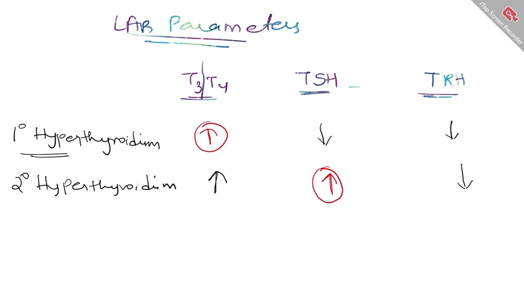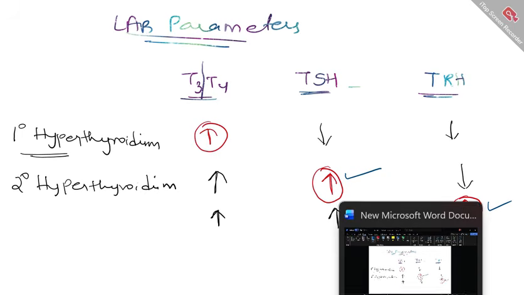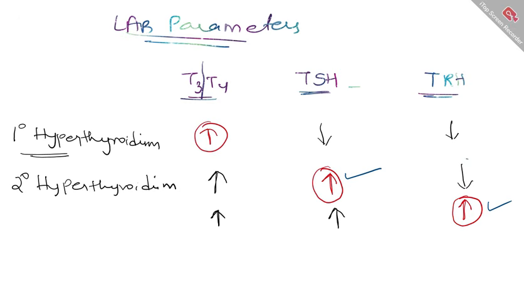Now, if it is a TRH producing adenoma, what happens here? You will have elevated levels of TRH, which will go and stimulate your TSH, because of which you have elevated levels of TSH, and elevated levels of T3 and T4. So these are the important distinguishing factors. Based upon the lab parameters, you can say if it is a secondary hyperthyroidism due to a TSH producing adenoma or a TRH producing adenoma. You will have elevated levels of TRH in a TRH producing adenoma, but reduced levels of TRH in a TSH producing adenoma because of a negative feedback phenomenon.